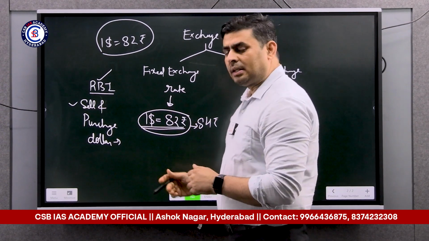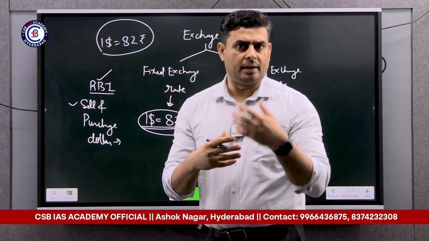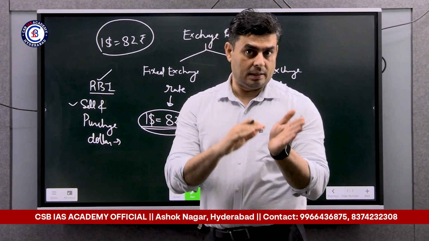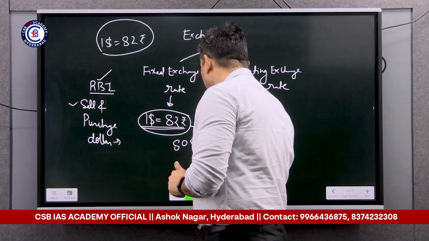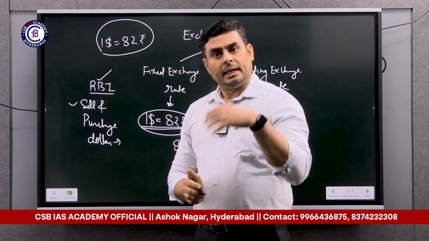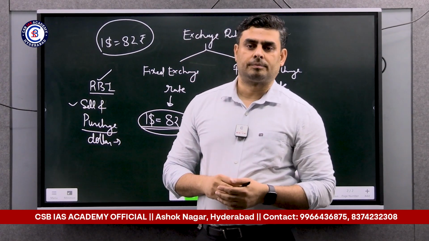Now suppose there is a weak demand of the dollar. People are not demanding dollar as much as they were earlier. And now $1 reached to 80 rupees. At this time, RBI will start purchasing the dollar.